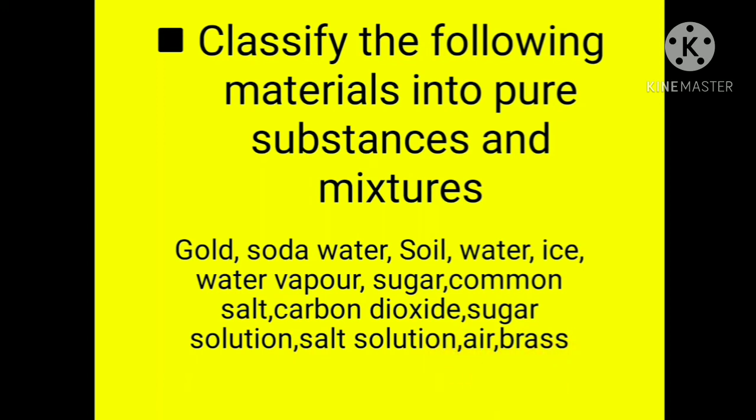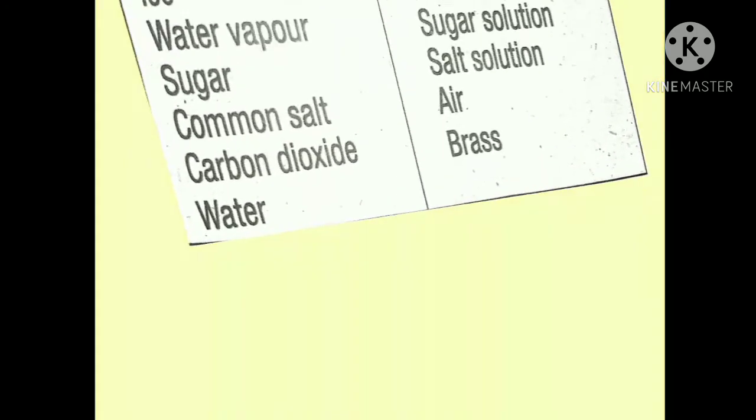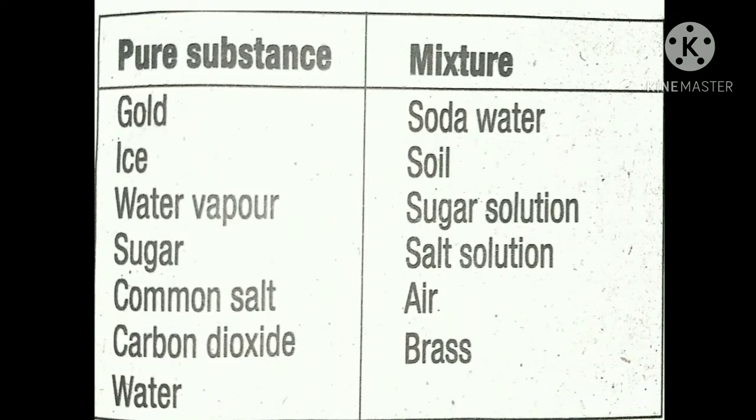Brass is an alloy, a substance made up of zinc and copper. You studied it in lower classes. Brass is made up of zinc and copper. Now you saw the names of materials. Let's classify them into pure substances and mixtures. The first box contains the pure substances: gold, ice, water vapor, sugar, common salt, carbon dioxide and water.